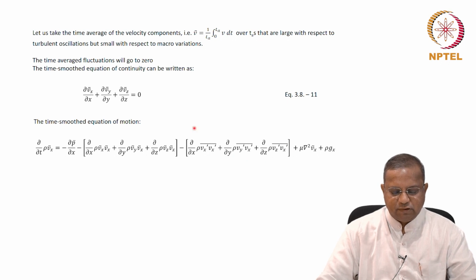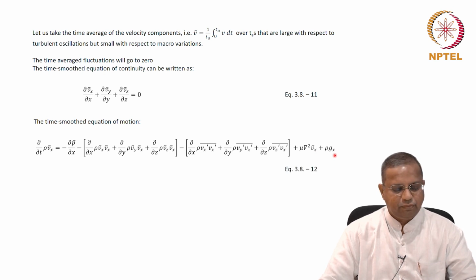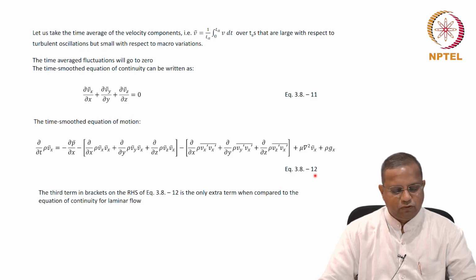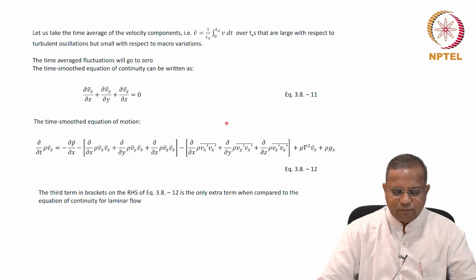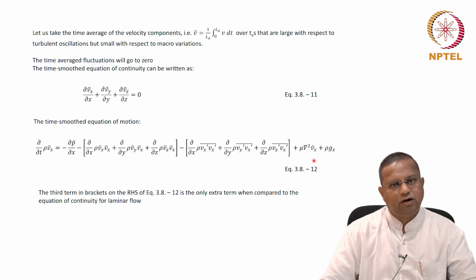So, this would be an extra term plus mu del squared Vx bar plus rho Gx. Equation 3.8-12. Apart from this term, the rest of the equation is the same as that we got earlier.